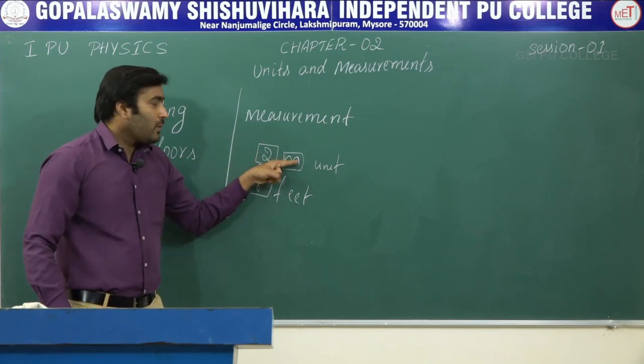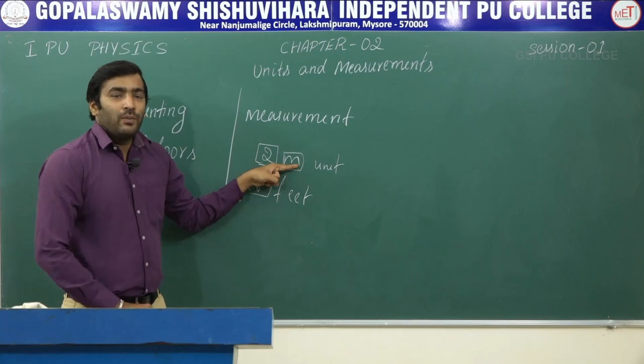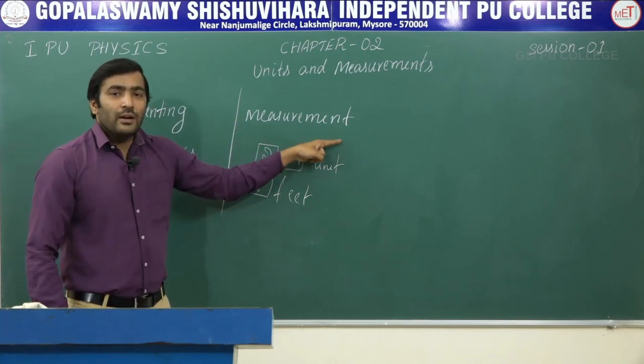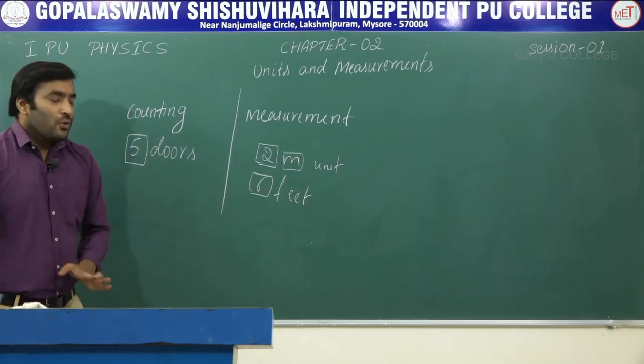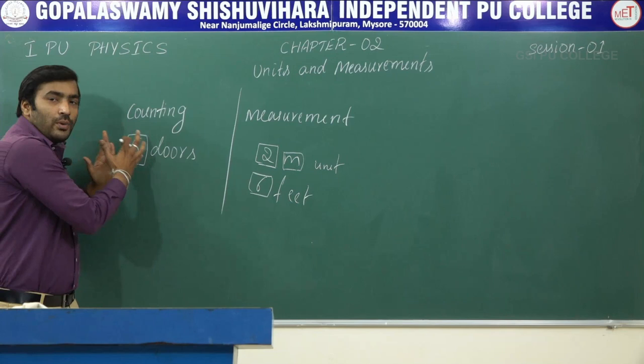So while measuring a physical quantity, we are assigning a numerical value. Along with that, we are providing some unit for that. So measurement requires a unit, but counting does not require any unit. So we have just counted it and we are assigning a numerical value.